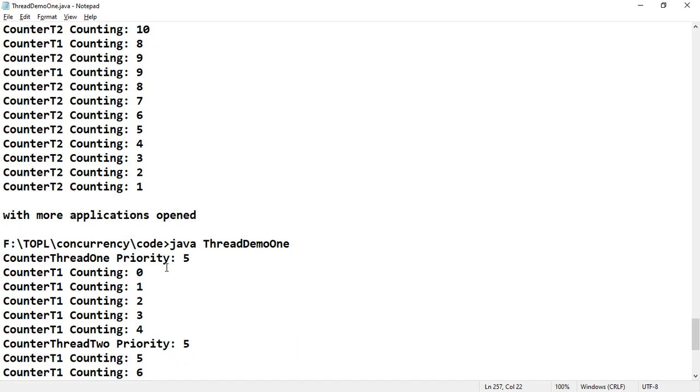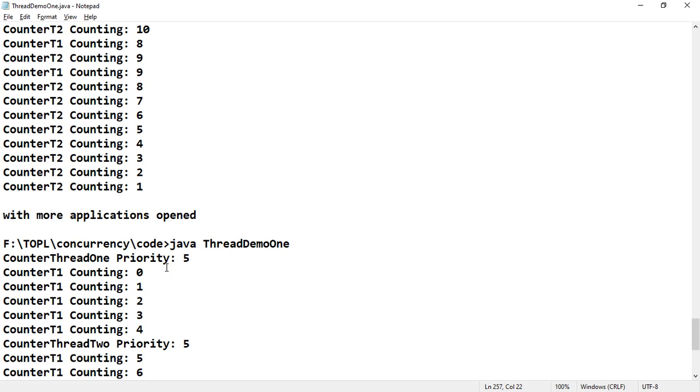So this is the way. That means the thread execution will always depend upon whether any parallel applications are running in the system or not. If more applications are running, obviously the OS and CPU have to accommodate those applications also. That is the reason the resources allocated for the thread to execute and for scheduling the threads will have some difference.